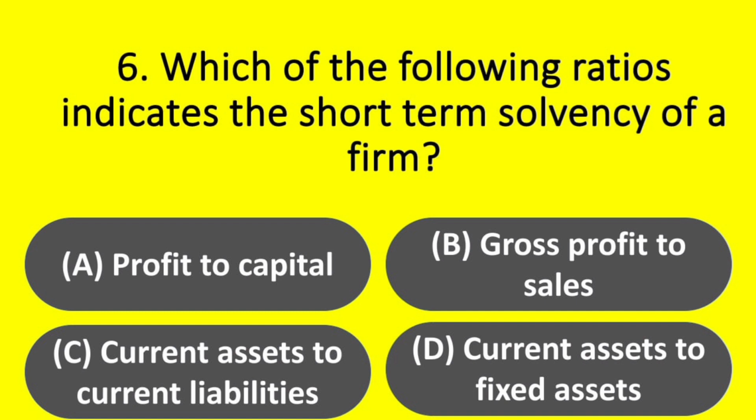Which of the following ratios indicates the short-term solvency of a firm? Options: A. Profit to capital. Option B. Gross profit to sales. Option C. Current assets to current liabilities. Option D. Current assets to fixed assets. Answer: option C. Current assets to current liabilities.